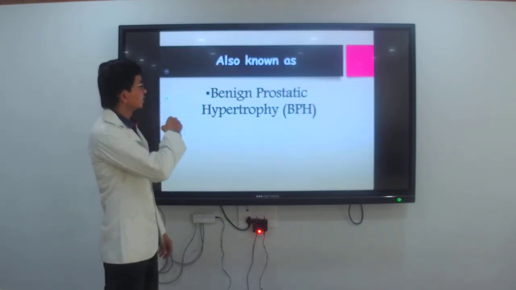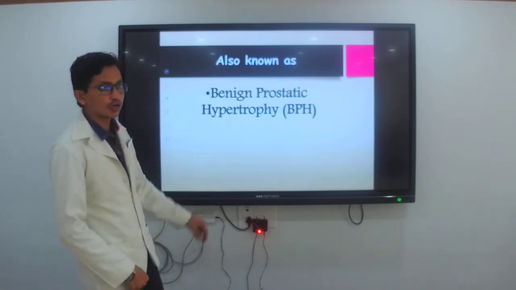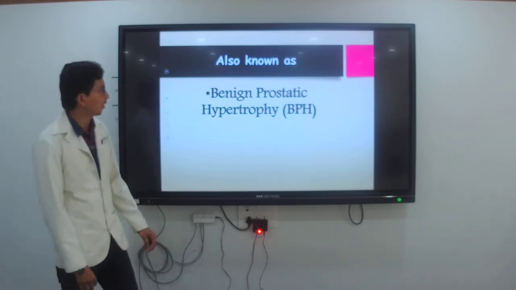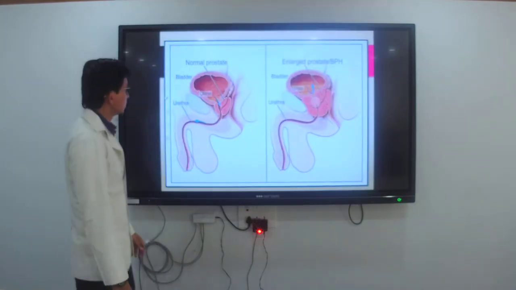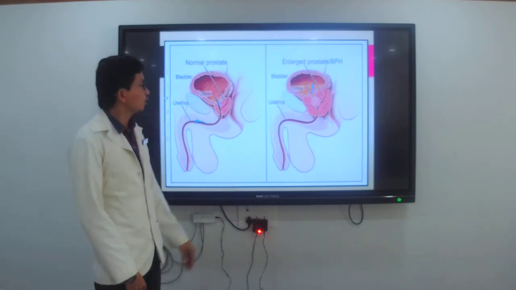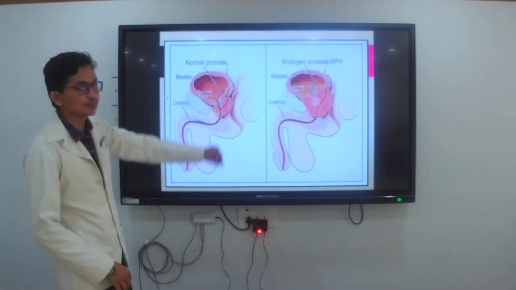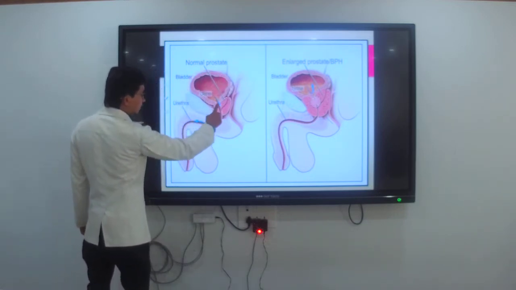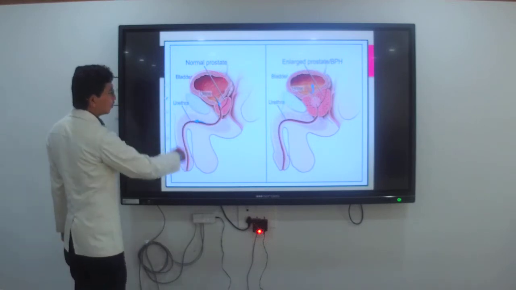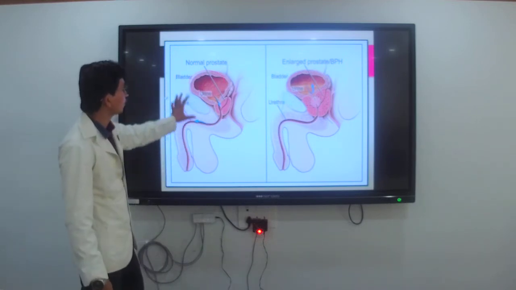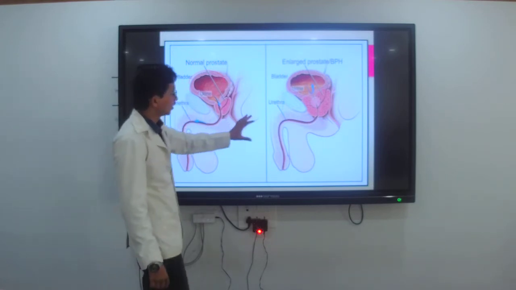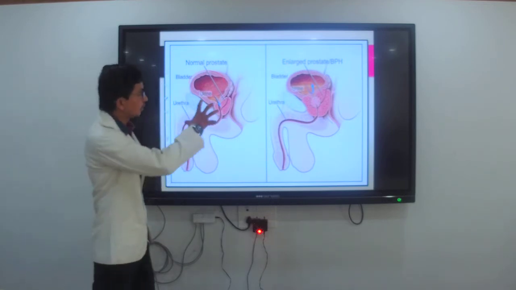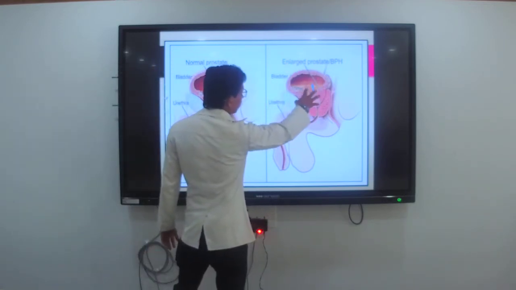Next slide. It is also known as benign prostatic hypertrophy. Hyperplasia and hypertrophy are the same, both are BPH. You can see the image on the slide, a normal prostate and an enlargement of the prostate. You can see the bladder, and the urine which passes through the urethra. This is a normal image of the prostate gland. In the next, you can see the enlargement of the prostate. The bladder, urine, and urethra are again present.